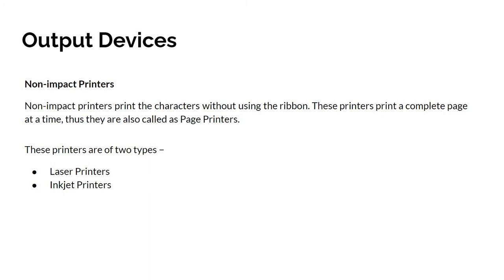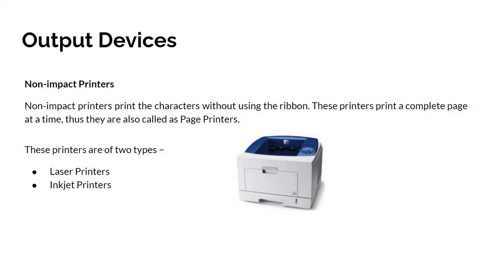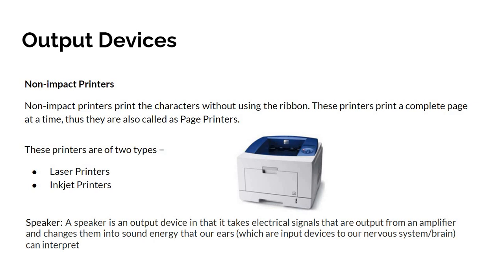There are two types of non-impact printers: laser printers and inkjet printers. The characteristics of non-impact printers are: they are faster than the impact printers and they are not noisy. The quality is high. It supports many fonts and different character sizes.